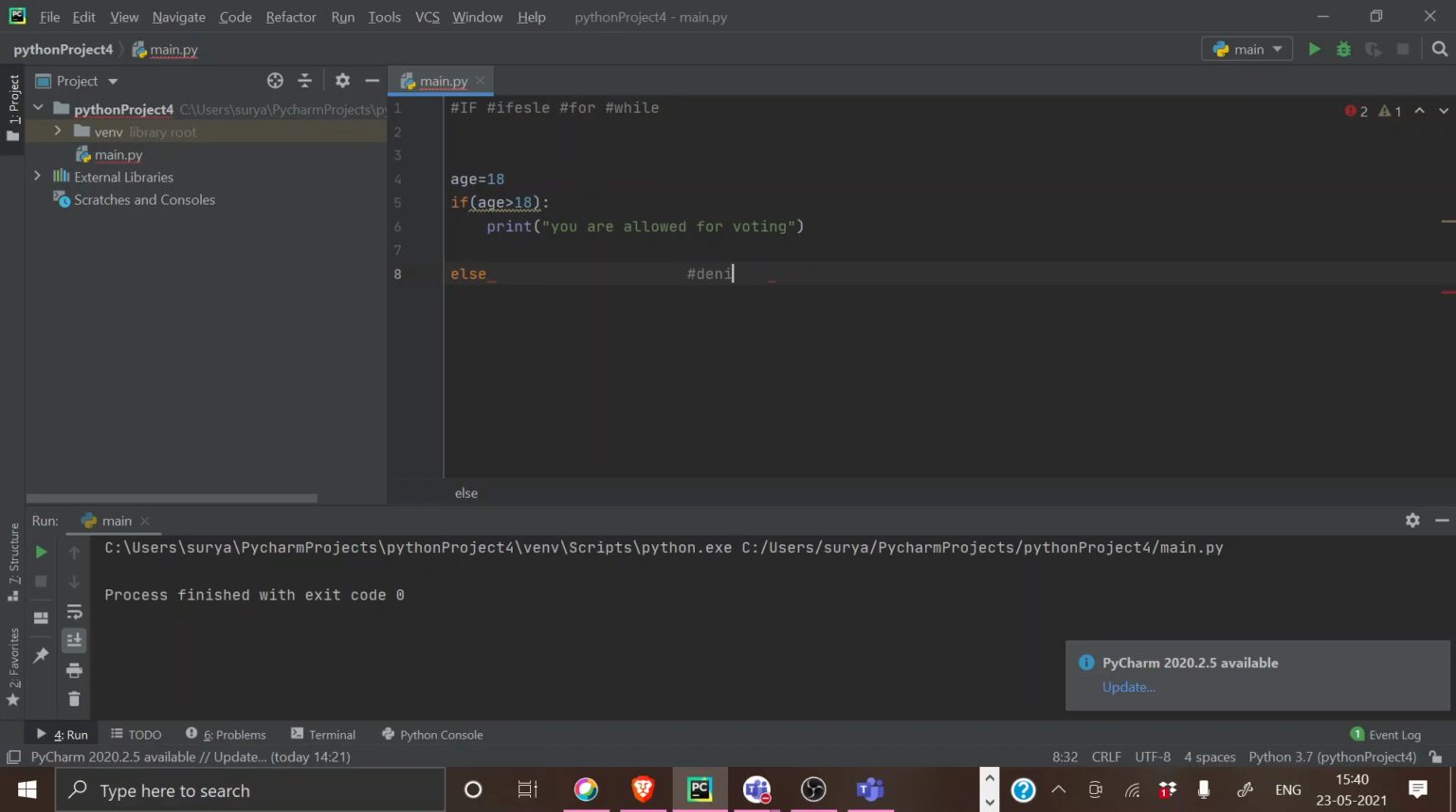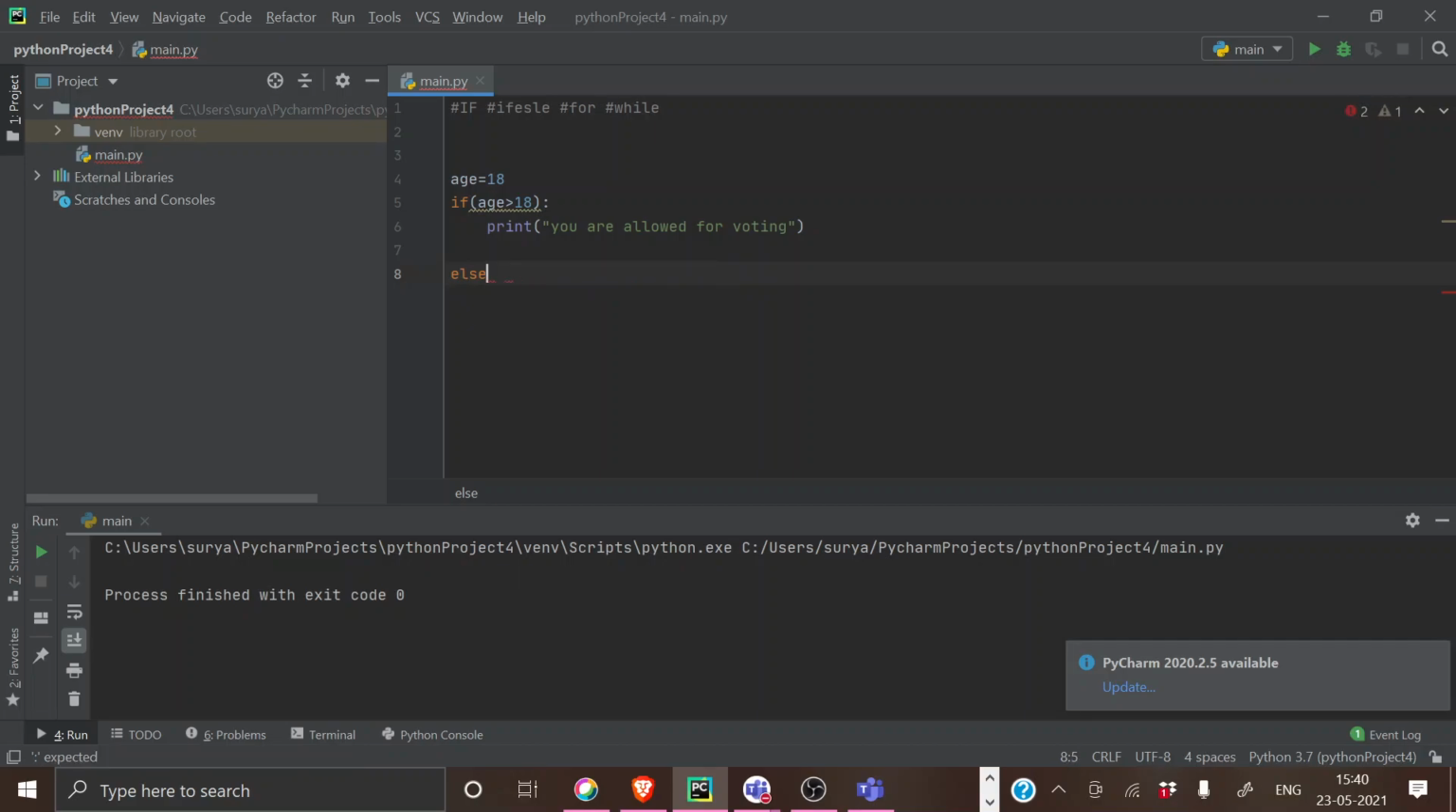Else is something called denying. When we deny something in real life, we have only two options: either we want it or we don't want it, right? That's how programming also works. So if it is not greater than 18, it should obviously be lesser than 18, right? Am I right?